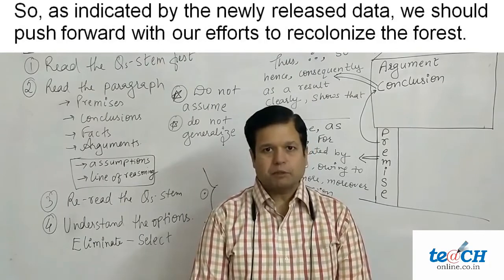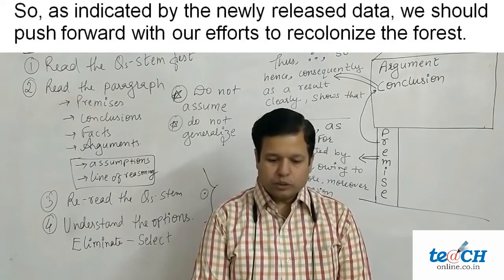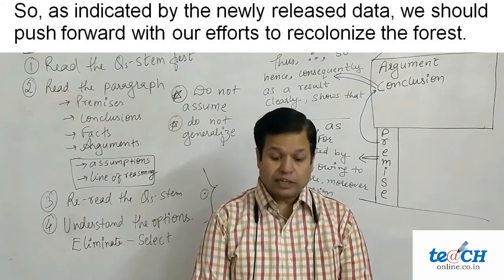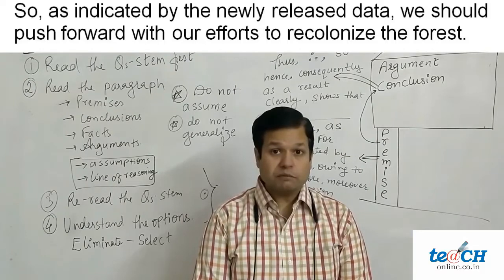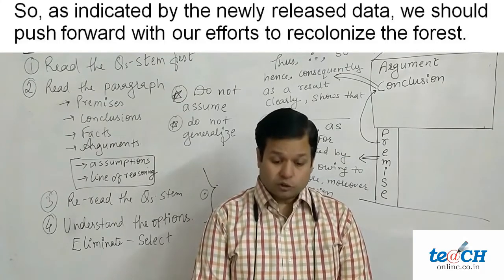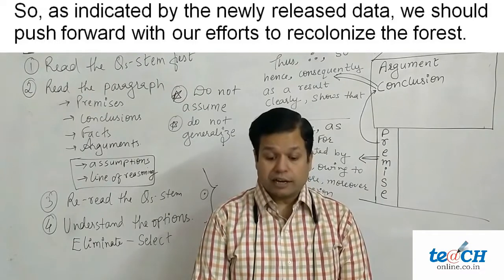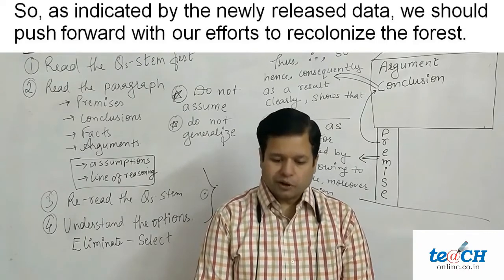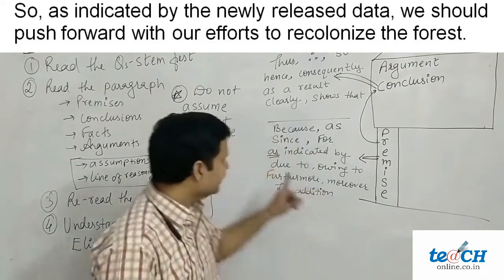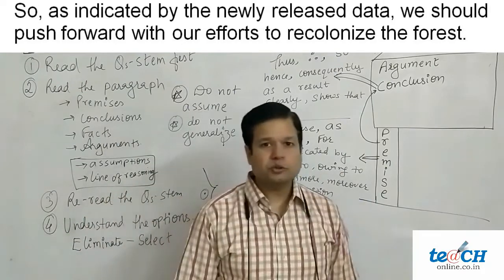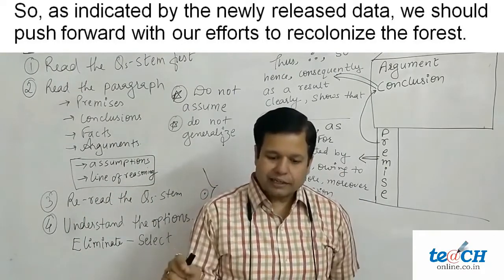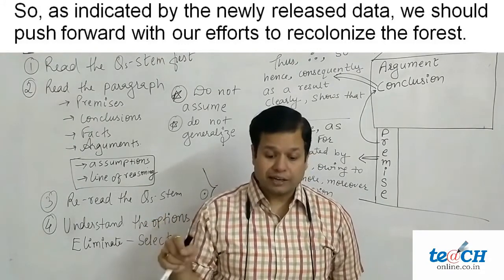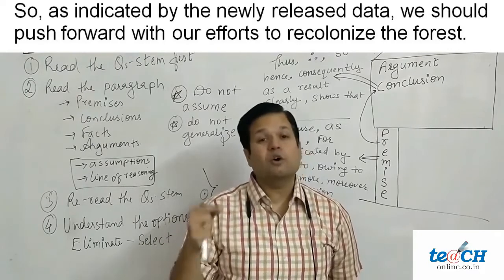Let's take one more example. So, as indicated by newly released data, we should push forward with our efforts to recolonize the forest. Now, which one is conclusion? Well, you've guessed it, right? The conclusion is we should push forward with our efforts to recolonize the forest. Why? Because as indicated by is used to show a premise. So as indicated by newly released data is a premise, and so we should push forward with our effort to recolonize the forest is our conclusion.